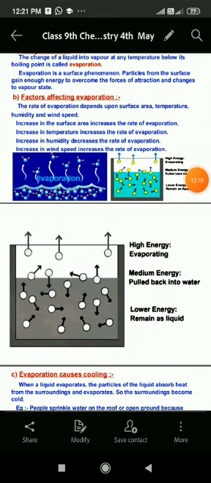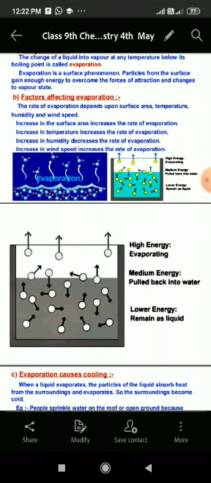Now students will discuss the factors affecting evaporation. The rate of evaporation depends on surface area, temperature, humidity, wind speed and nature of matter. So these are the factors which affect the rate of evaporation.